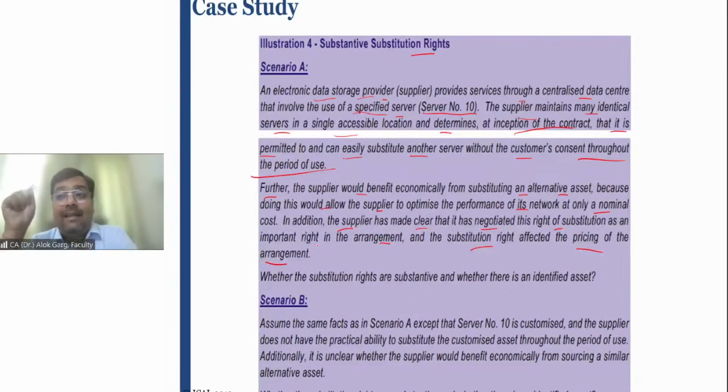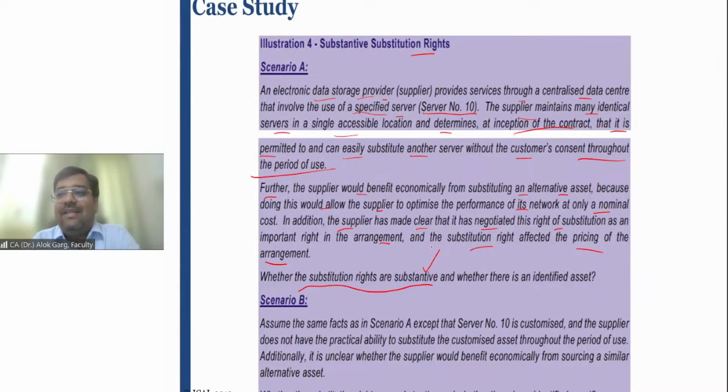But when the supplier tells me, see Alok, you cannot use the rooftop, in that case I will say that please reduce my rent, although I'm hardly using this roof, right? So friends, it has affected the pricing of the arrangement as well. Whether the substitution rights are substantive. Substantive means whether the lessor has a practical ability to substitute.